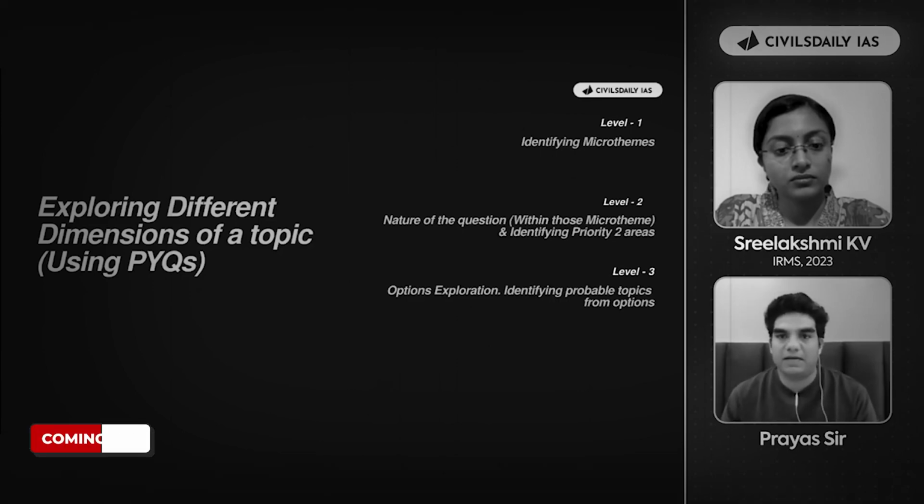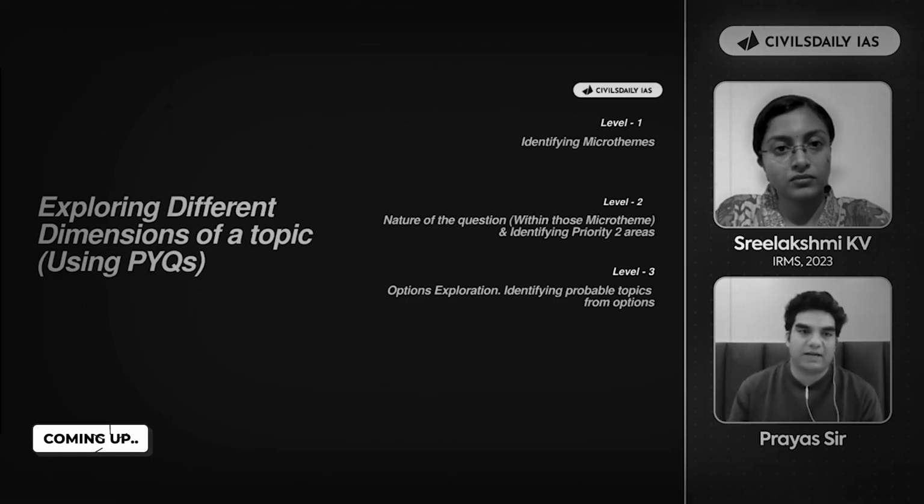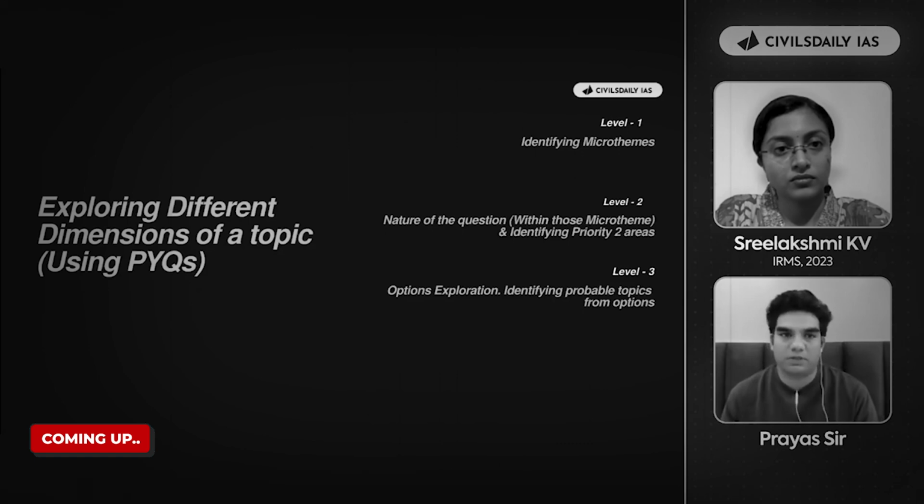Second, understanding the nature of questions within those micro themes, right? Third, nature of question is, can I trace it back to the standard book or not? If not, then explore the options, Google those options from which new topics may arise, some other dimensions can come, and then make short notes of all these 3 things.